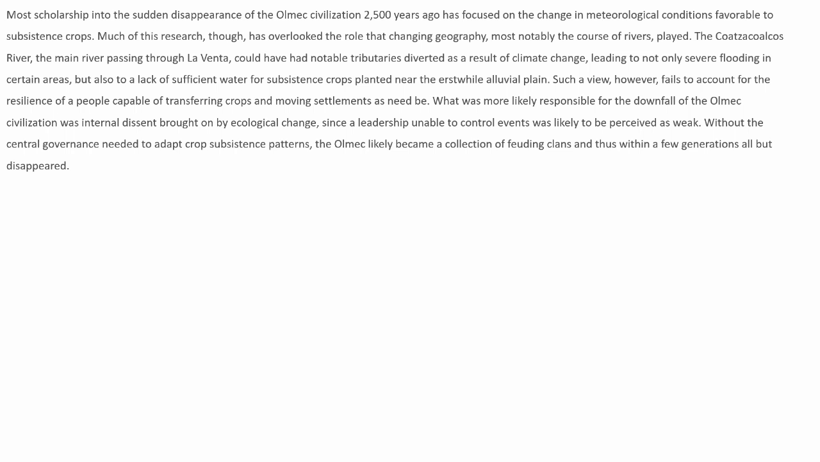I'd anticipate at least two theories as to the Olmec civilization's disappearance just by reading the first two words, most scholarship. This is because it is logical that since the passage starts off by saying most scholarship, it will undoubtedly present what other scholarship has to say.